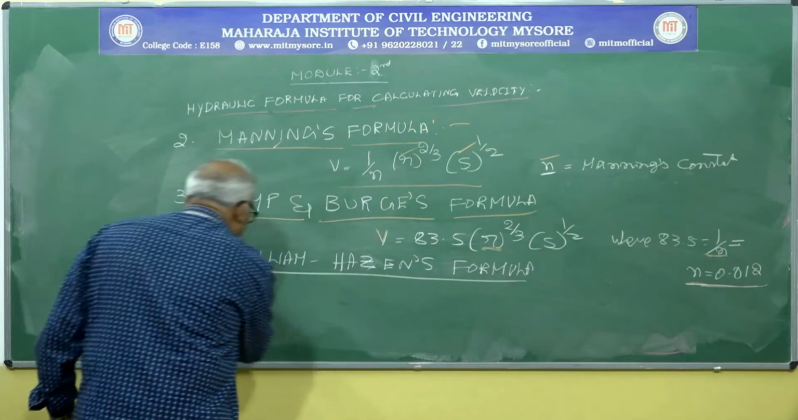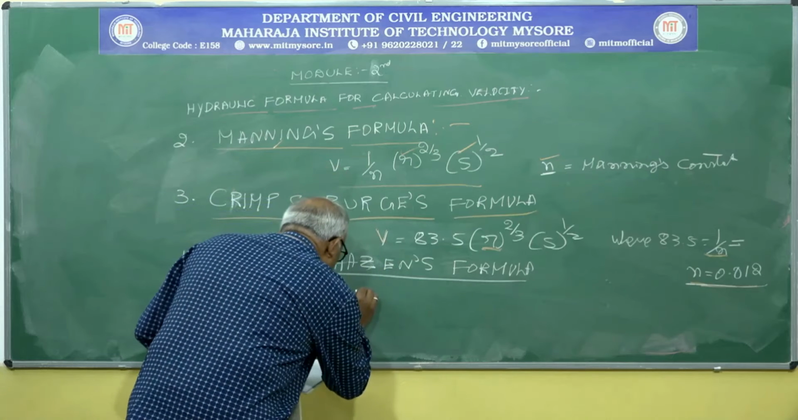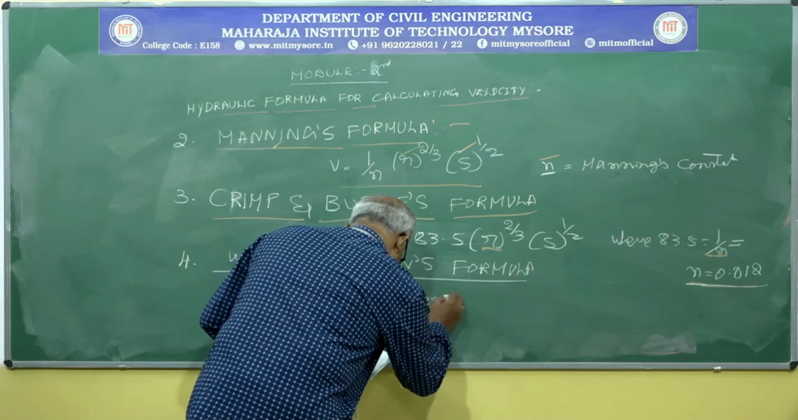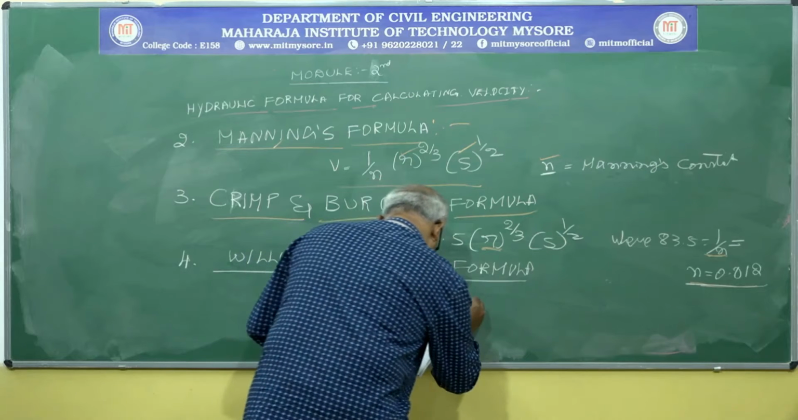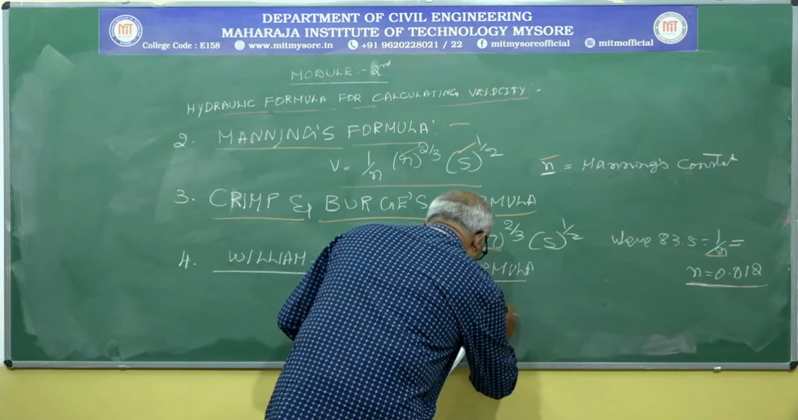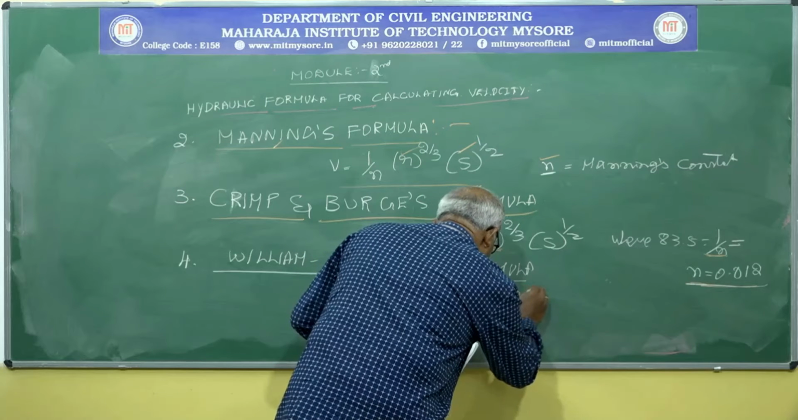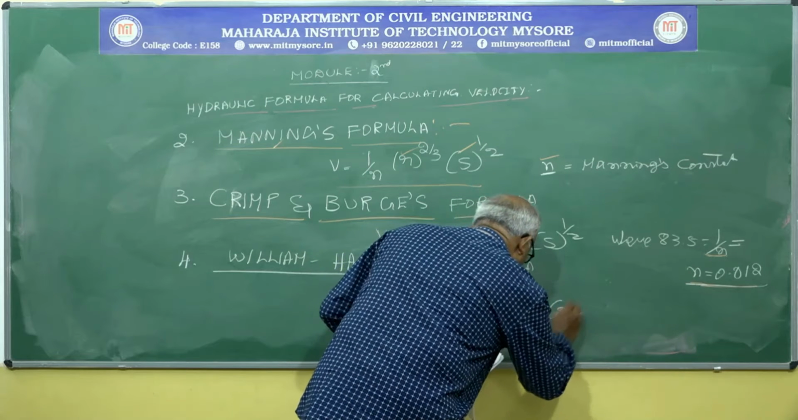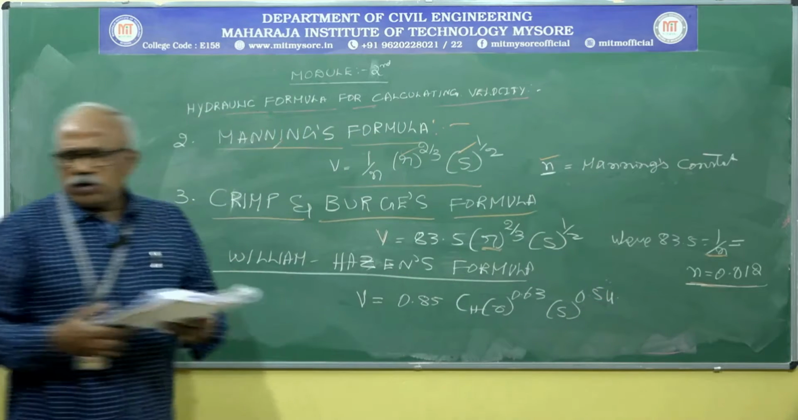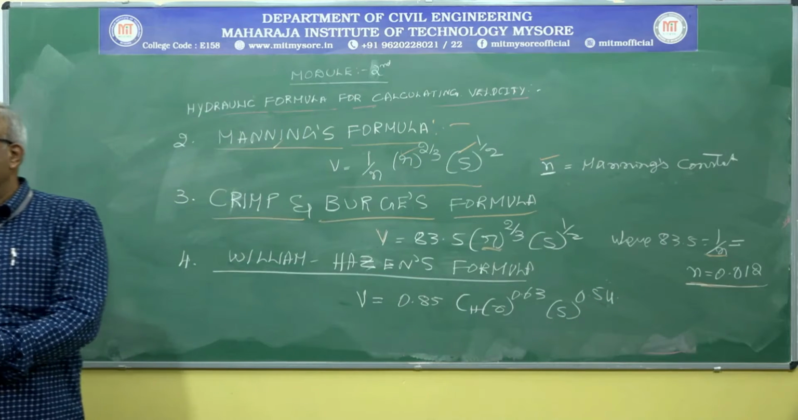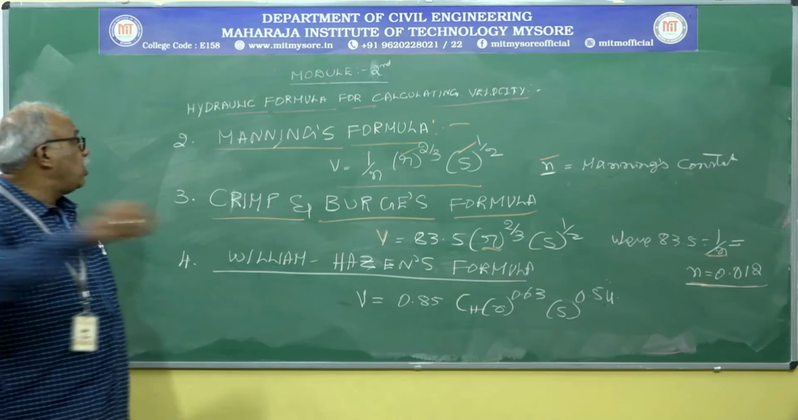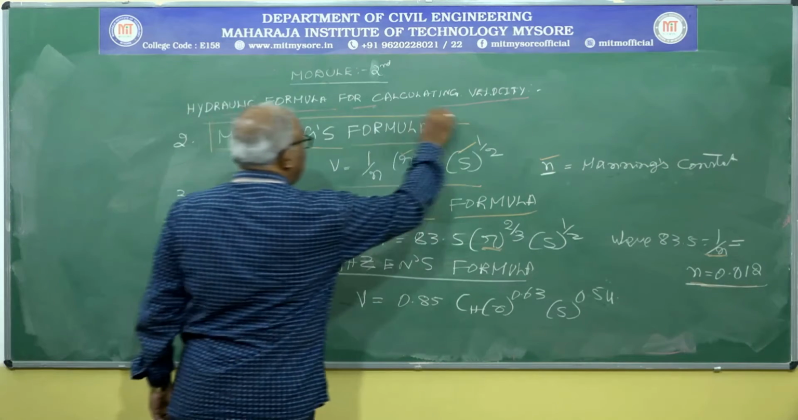Hazen's formula, William-Hazen's formula: V equals 0.85 into small r to the power 0.63 into s to the power 0.54. Out of these four formulas, we are going to mainly use only one formula, that is the one almost everyone uses.